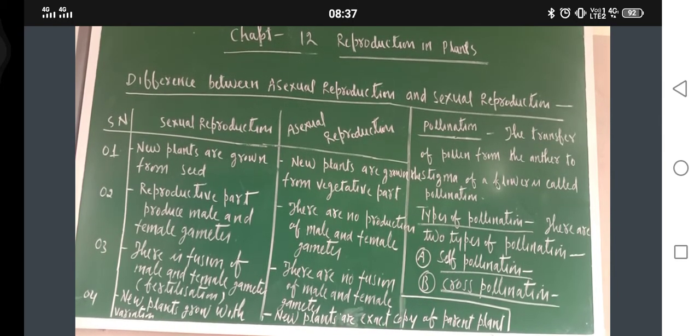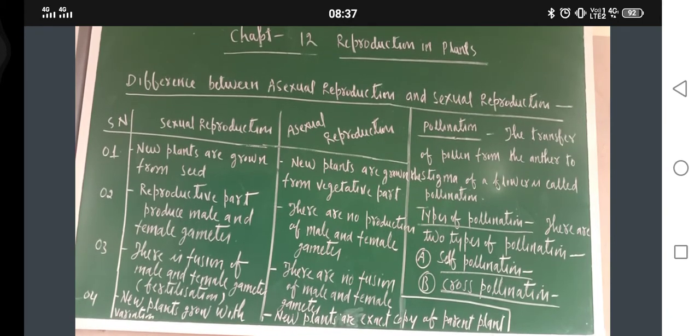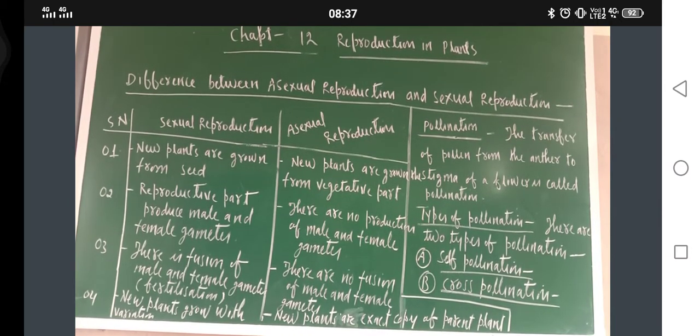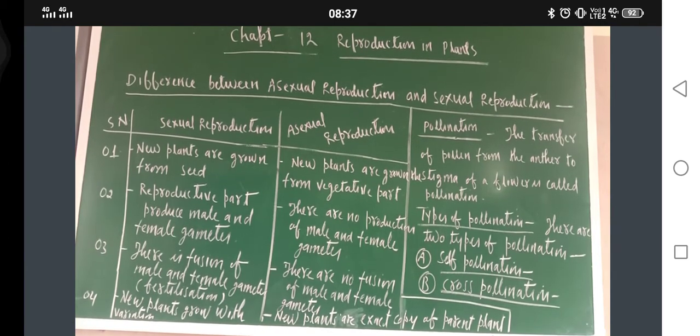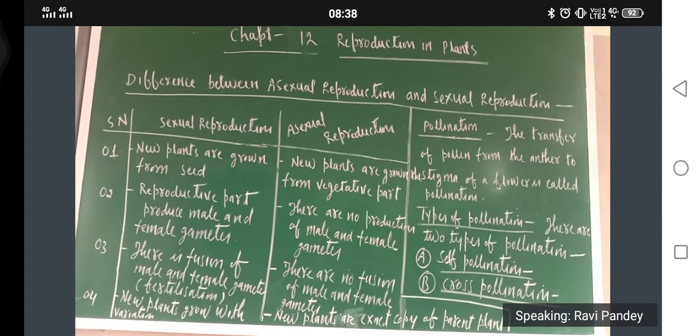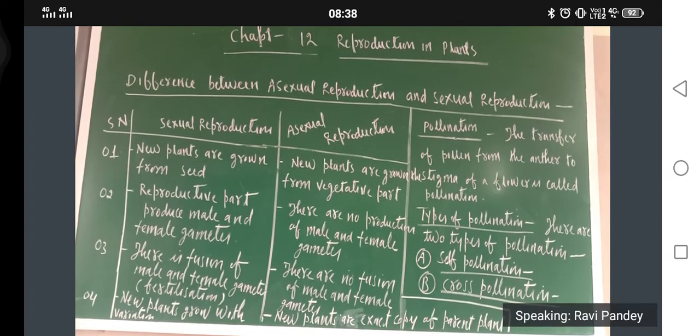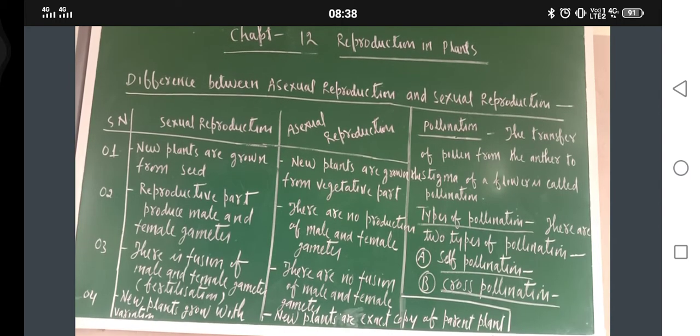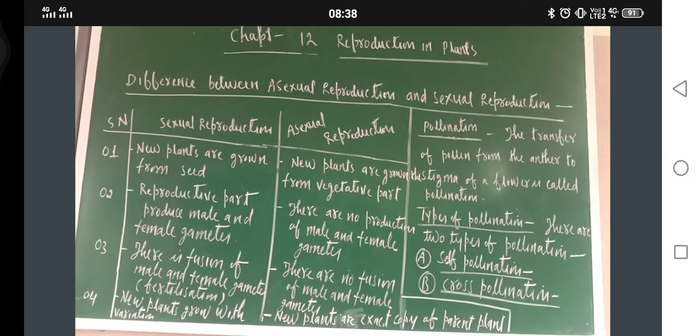Okay. Next one is there is a fusion of male and female gametes in sexual reproduction, that is fertilization. It means male and female gametes fuse together. While in asexual reproduction, there is no fusion of male and female gametes. That is called asexual reproduction.